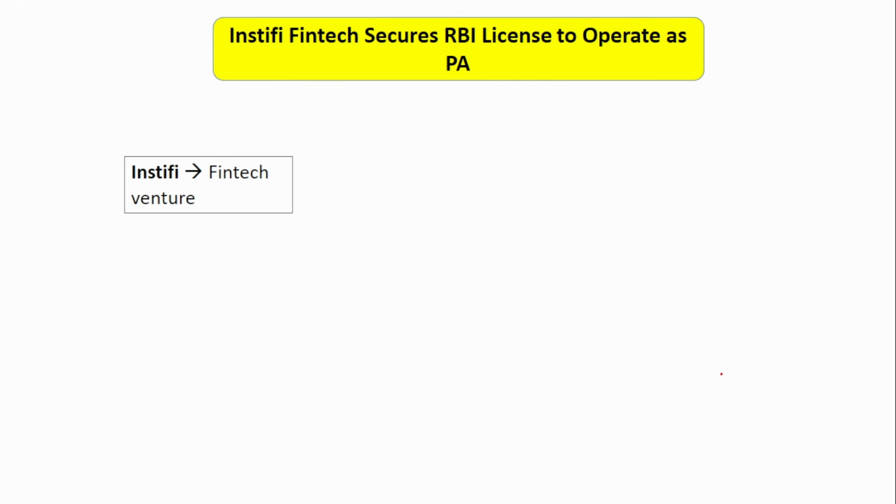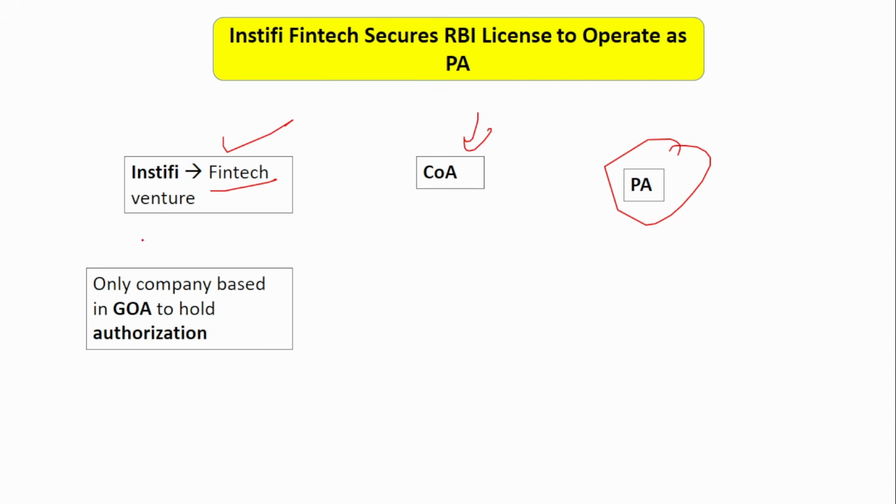Next is about a license that a company has got from the Reserve Bank of India. Instifee is a fintech venture. It has secured the final license, that is the certificate of authorization, from the Reserve Bank of India to operate as a payment aggregator. So this company has received the final license from the Reserve Bank of India to operate as a payment aggregator.